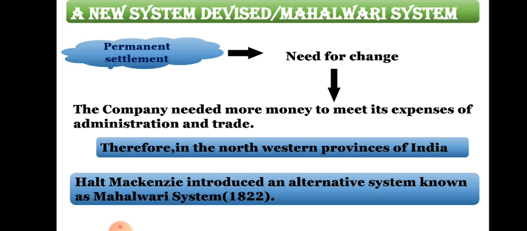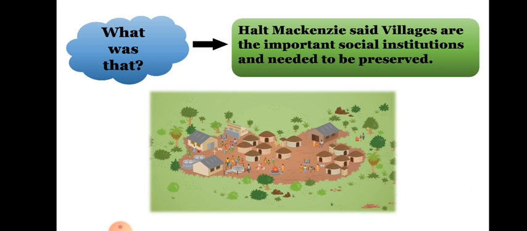Therefore, in the northwestern provinces of India, Britishers introduced a new system, that is Holt Mackenzie introduced an alternative system known as the Mahalwadi settlement. In some of the villages of India this method was applied in 1822, and who introduced this system was Holt Mackenzie. Holt Mackenzie said villages are important social institutions and needed to be preserved. That means he gave importance to the villages. Earlier, in the permanent settlement, the revenue was collected by an individual. Here the revenue will be collected by the whole village together.